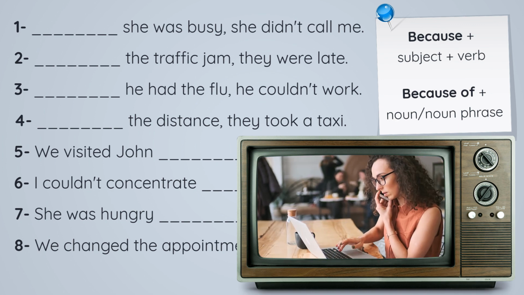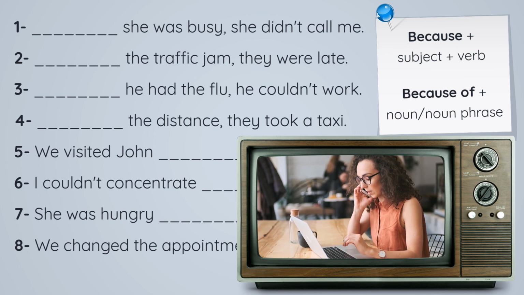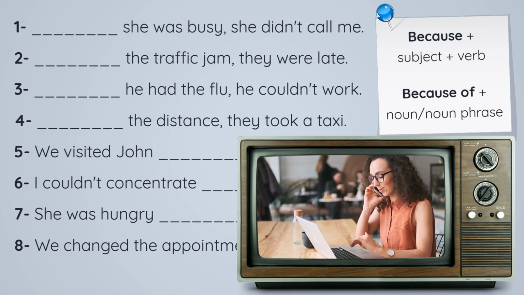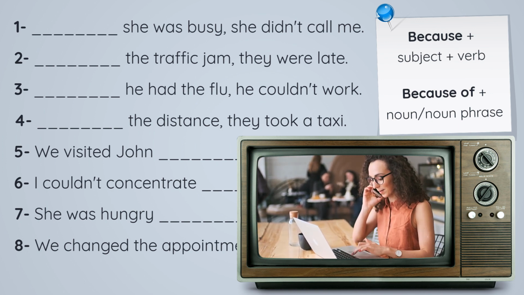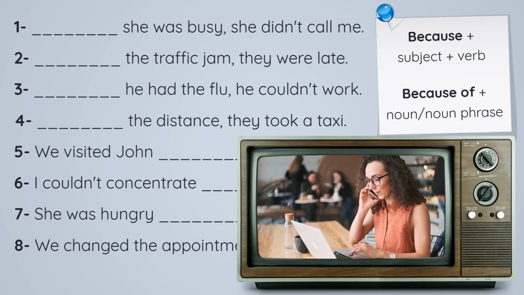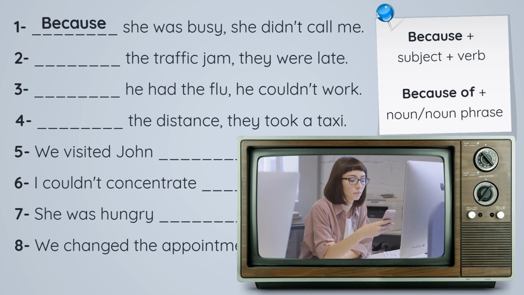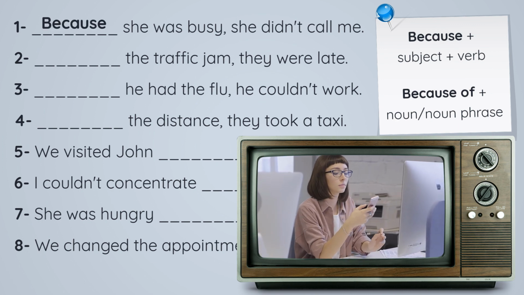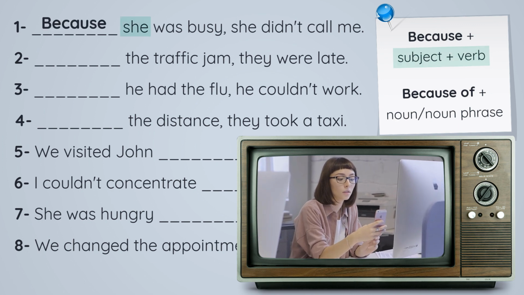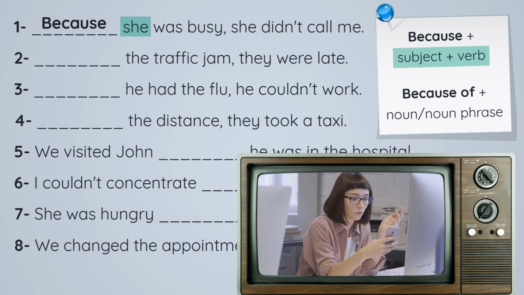Should we say, because she was busy, she didn't call me? Or should we say, because of she was busy, she didn't call me? Which one is right? It should be, because she was busy. Because we have because plus a subject. She was busy. Okay?